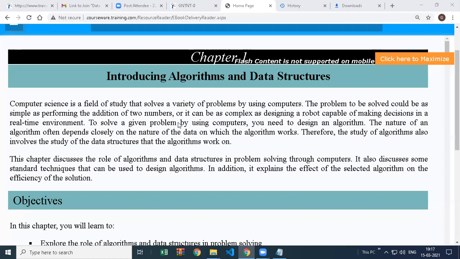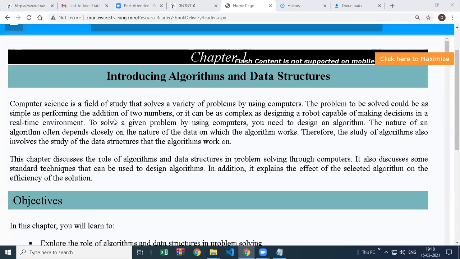So to solve a given problem using computers, you have to design an algorithm. The nature of an algorithm often depends closely on the nature of data on which the algorithm works. So whenever you are creating an algorithm, a logic to solve the problem, of course it will also involve data. Without data, nothing will happen.